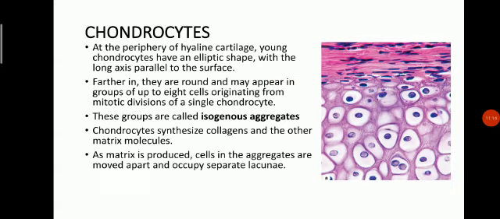Chondrocytes. At the periphery of the hyaline cartilage, young chondrocytes have an elliptical shape with the long axis parallel to the surface. Further in they are round and may appear in groups of up to 8 cells, originating from mitotic divisions of a single chondrocyte. These groups are called isogenous aggregates. Chondrocytes synthesize collagen and the other matrix molecules. As matrix is produced, cells in the aggregates are moved apart and occupy separate lacunae.